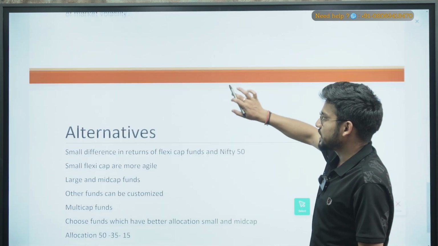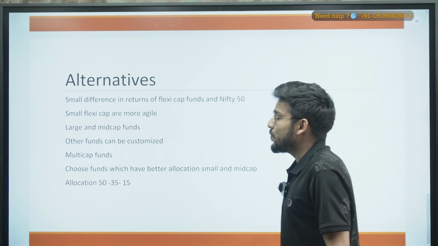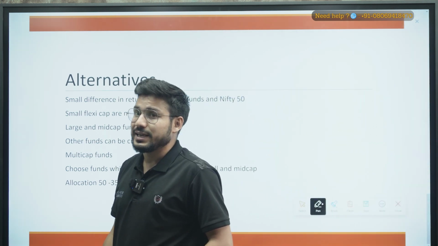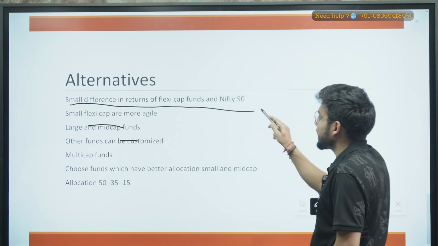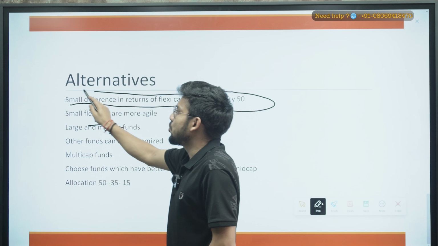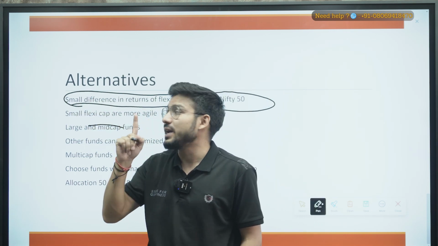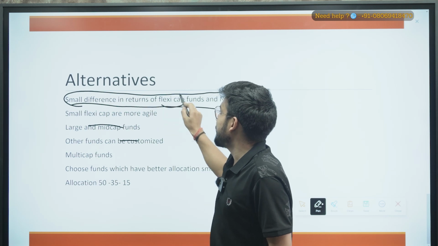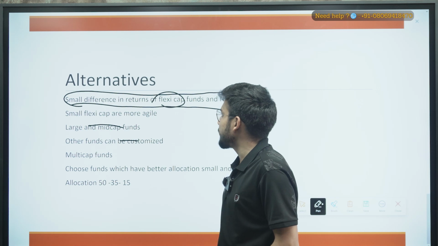Okay, let's move a bit ahead. Now we have the alternatives that we were looking for. When I talk about the alternatives, the first thing I can see is a small difference in returns of FlexiCap funds and Nifty 50, right? It means when I was comparing the returns of the Nifty 50 and this FlexiCap, I can say there was not that much of a difference.